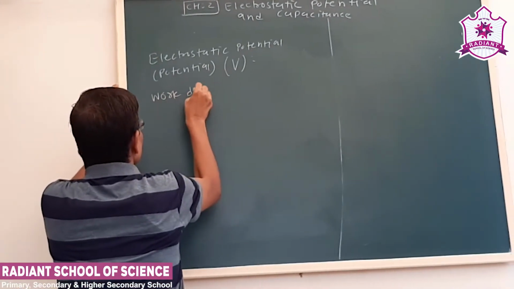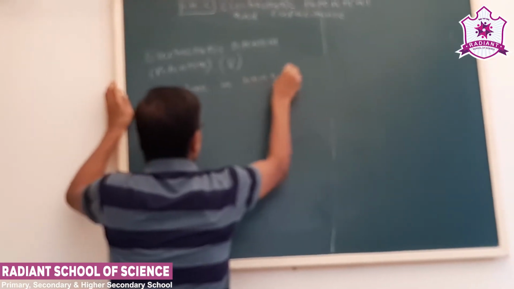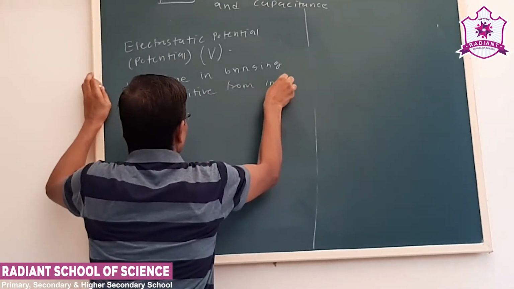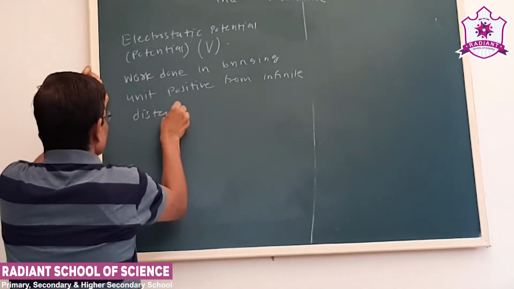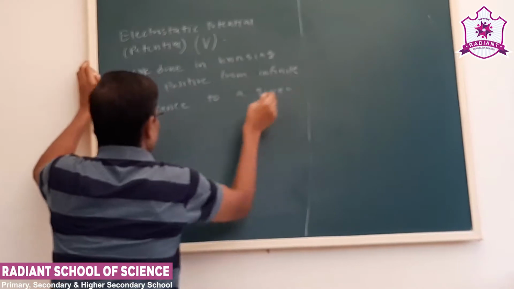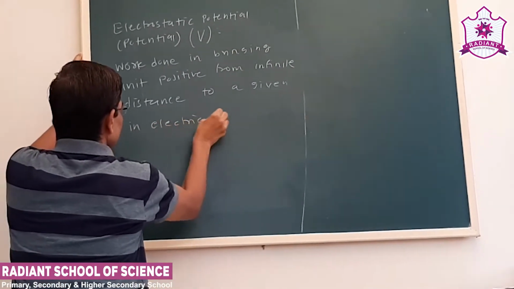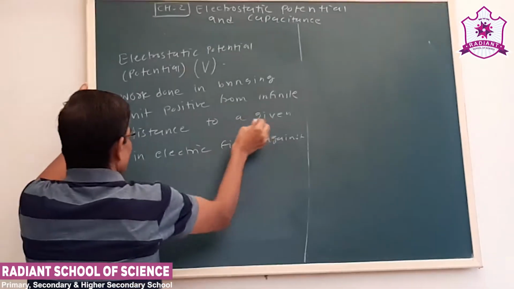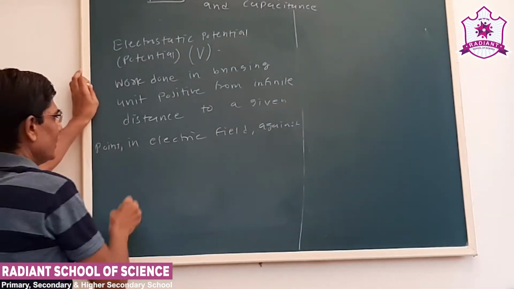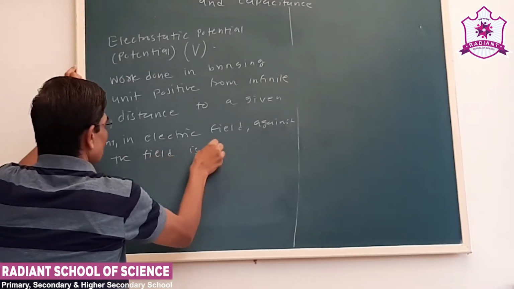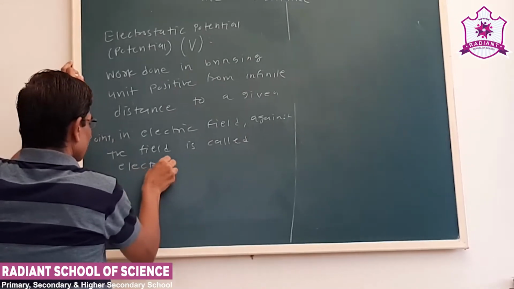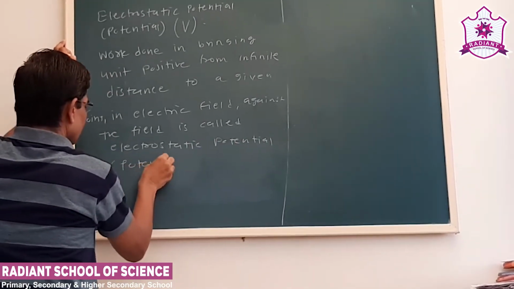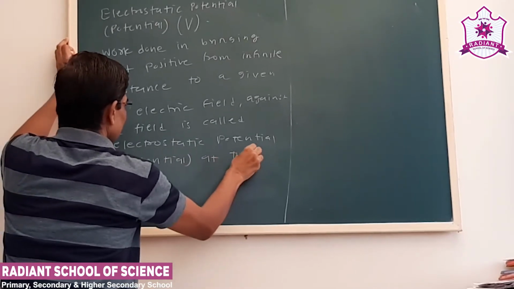Work done in bringing a unit positive charge from infinite distance to a given point in the electric field against the field is called the electrostatic potential or potential at that point.